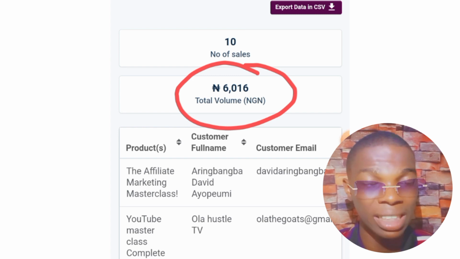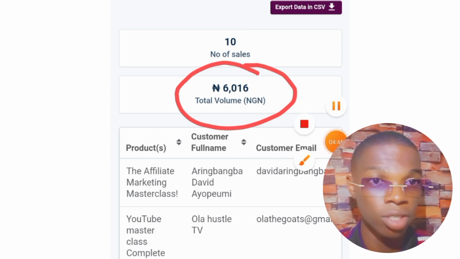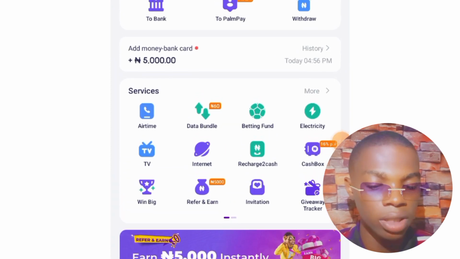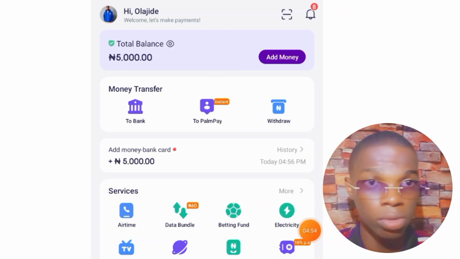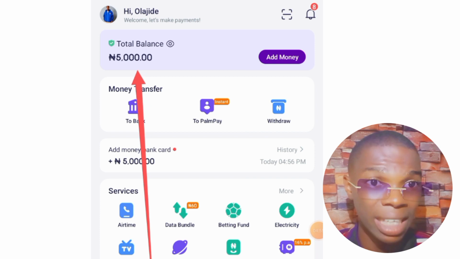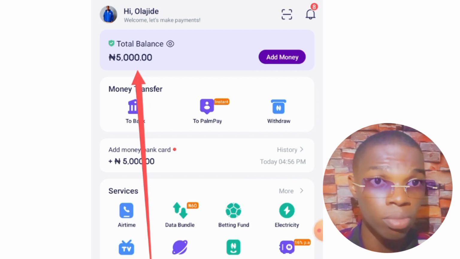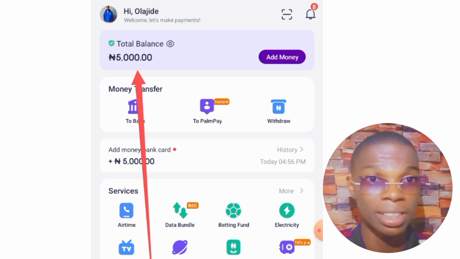I'm going to be heading over to my bank app because some people made direct transfers into my bank account. I'm going to show you how much it is. You can see I have a balance of 5,000 naira. If you notice, earlier in the beginning of this video it was 0 naira. So the total amount I've made was 11,000 naira.